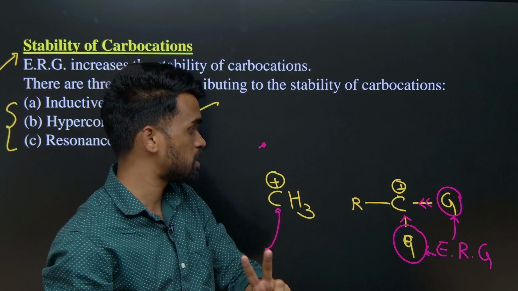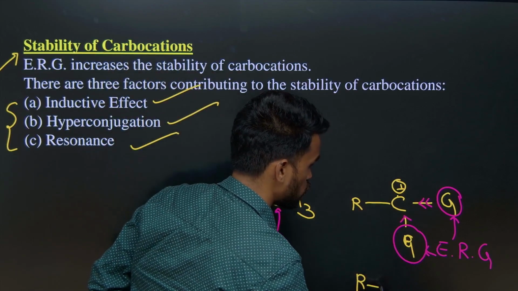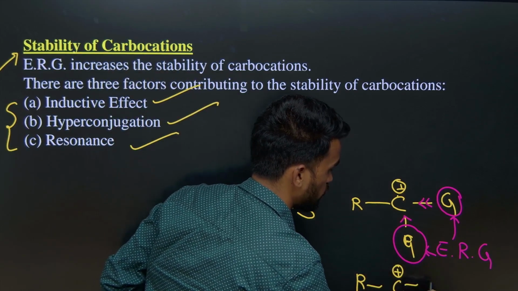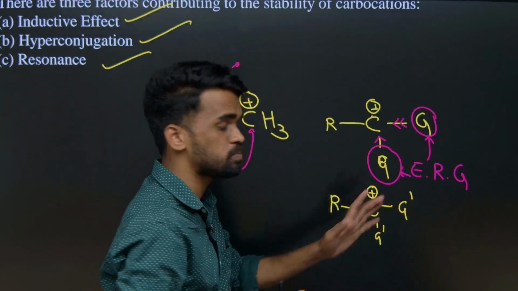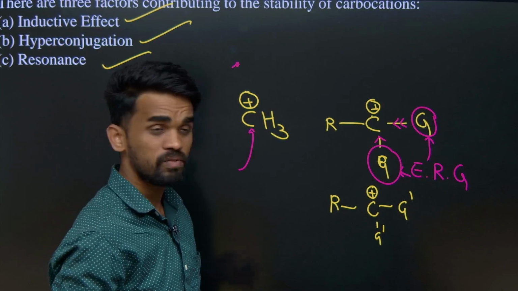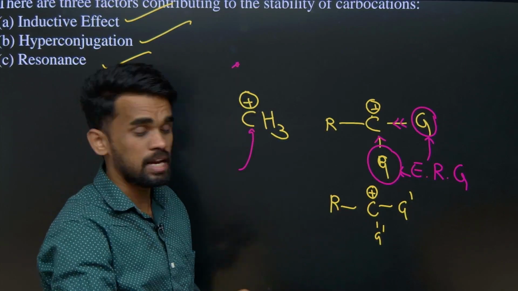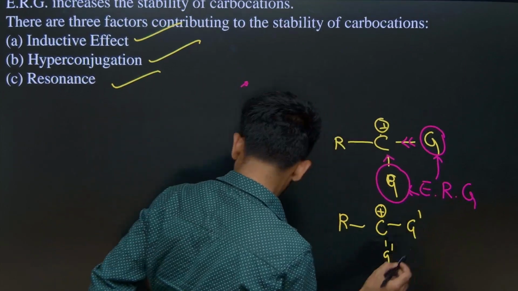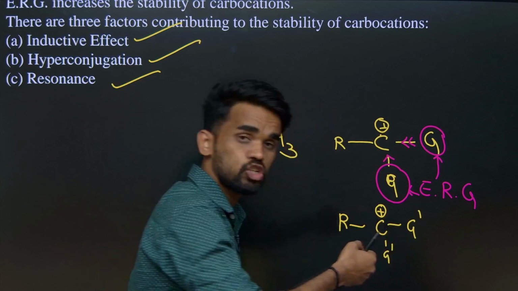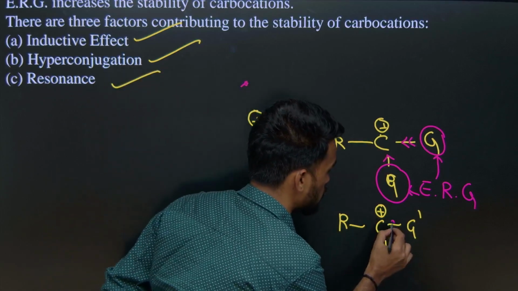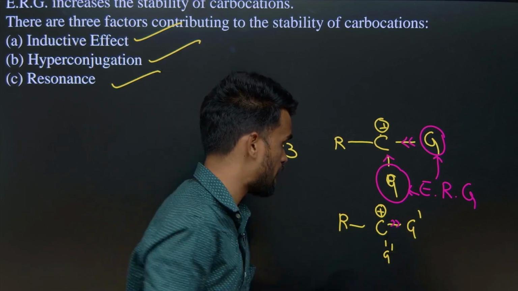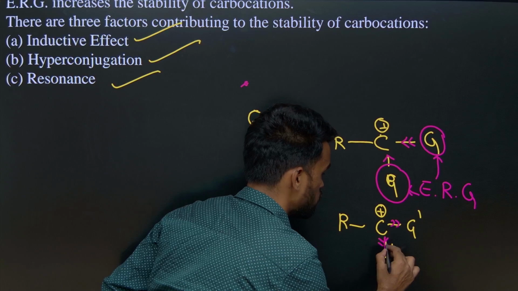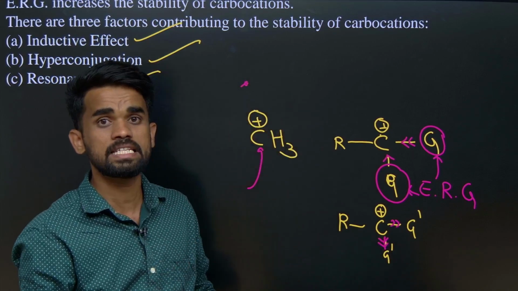There are two types of groups, one is electron releasing groups and another one is electron withdrawing groups. Let us say these groups are G dash. If these G dash groups are electron withdrawing groups, they will withdraw the electrons towards themselves. Already the carbon has a positive charge and these groups are dragging the electrons towards themselves. So what happens? That will destabilize the system.